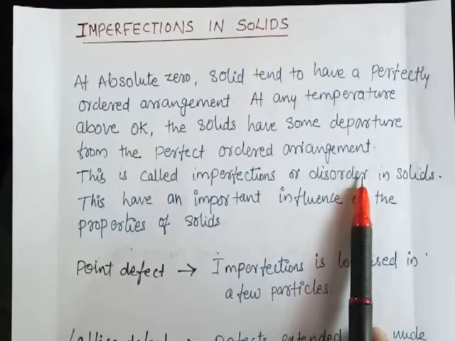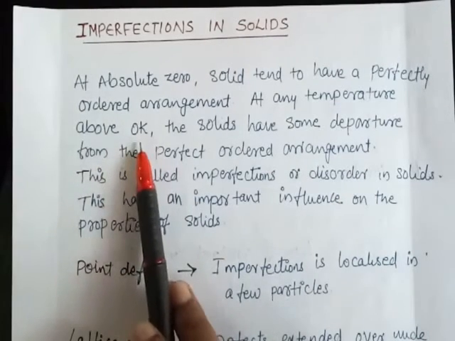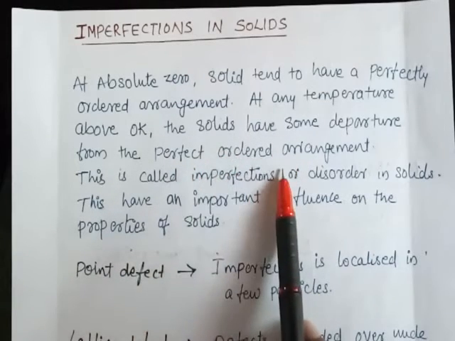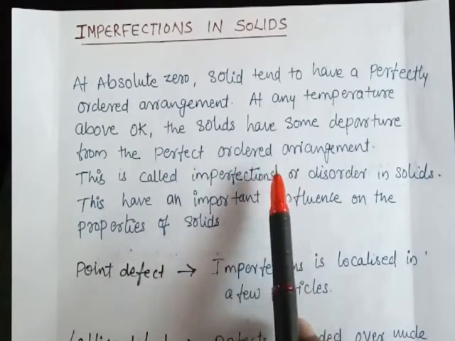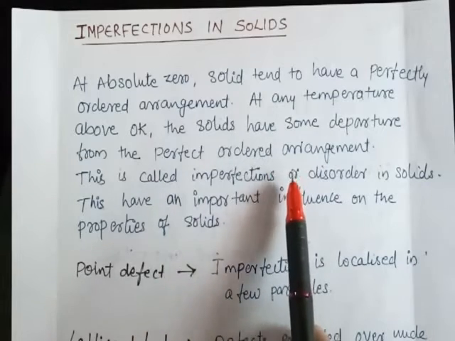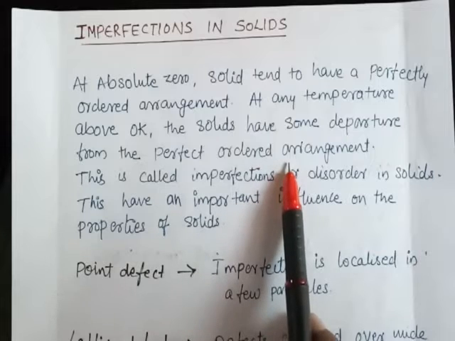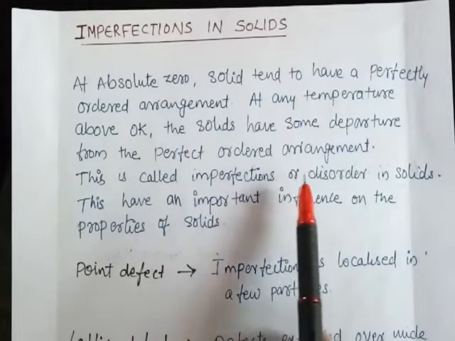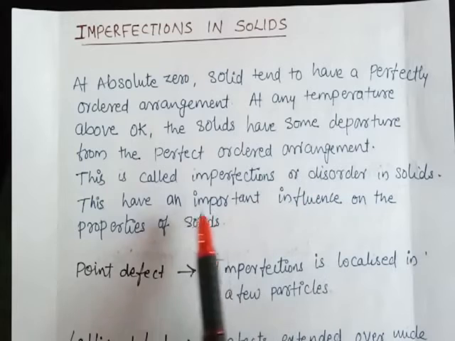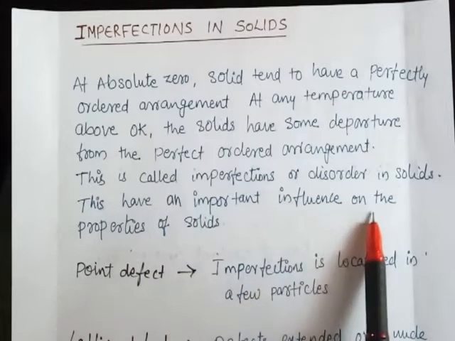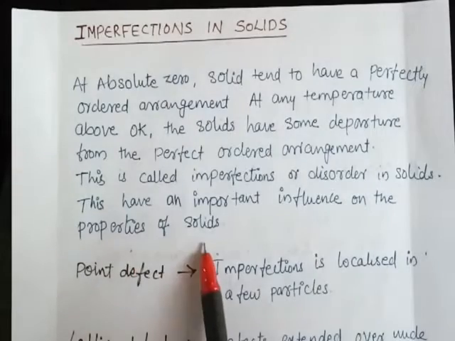So we all know that at absolute zero, solids have a perfect arrangement. Above 0 Kelvin, where 0 Kelvin means minus 273.15 degrees Celsius, the solids have some departure from the perfect ordered arrangement. At room temperature, the solids may have some departure from the perfect ordered arrangement. This is called imperfections or disorder of solids, and it has an important influence on the properties of solids.